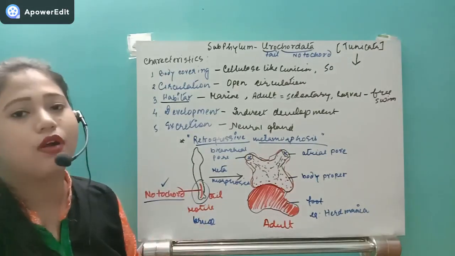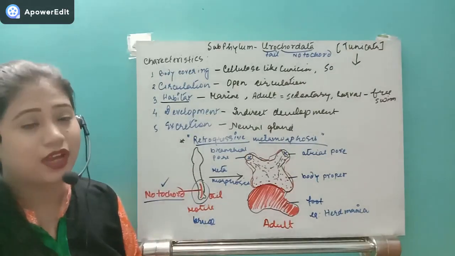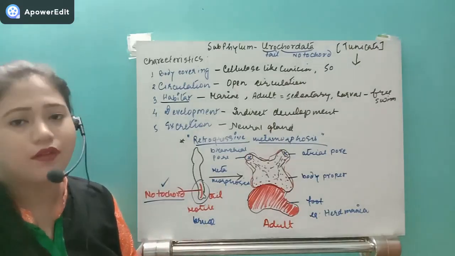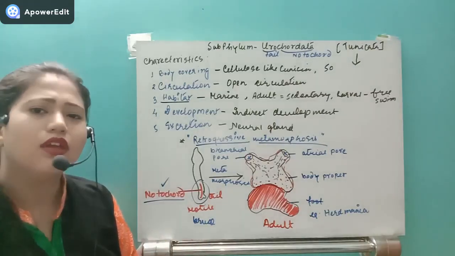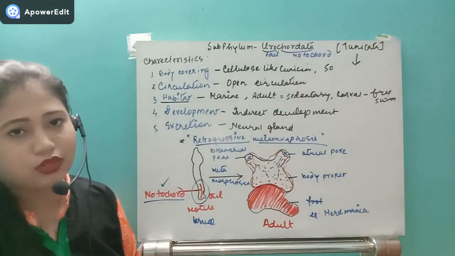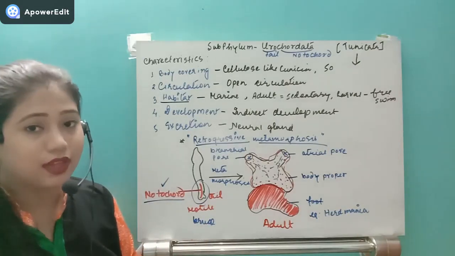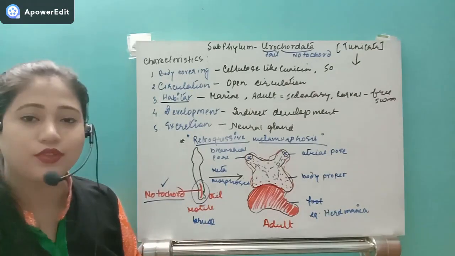So this is all about the subphylum Urochordata. Hope you have understood. It is very small, only a few of the characteristics you need to know. So that's all about the Urochordata. Hope you have understood. Thank you.